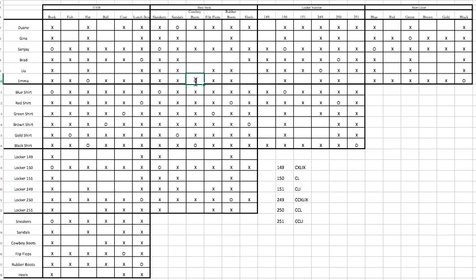So we put an O here, X's in this column, and in this row. That allows us to put an O here, and fill that out, which then allows us to put an O here, which allows us to put an O here. So now this box is all done. And Emma then has a hat, black shirt, cowboy boots. So we put an O here.